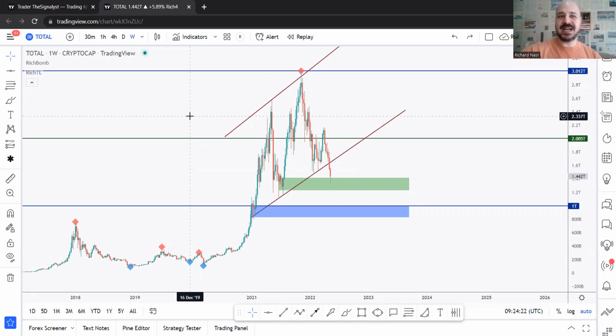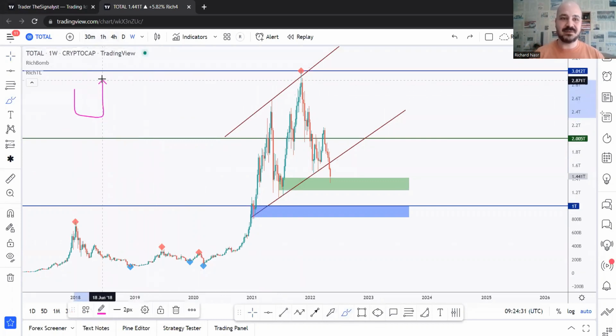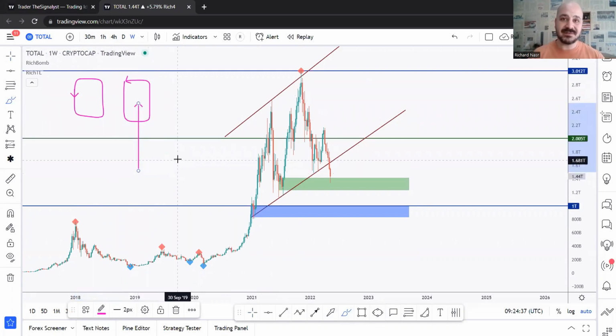For those who already know me, I always start my analysis with total, and the reason why is very simple, because you already know that the higher the time frame, the better. For example, if you have a 1 hour candle and a 1 week candle, it would take more data, like economic factors, volume, and so on, to form this weekly candle, while it might take less data to form a 1 hour candle. And of course, multiple 1 hour candles would form this 1 week candle.